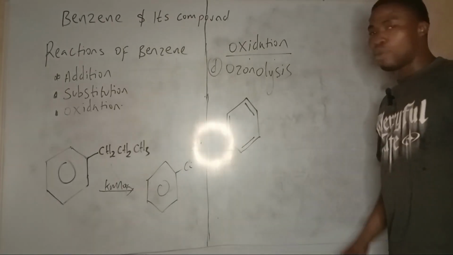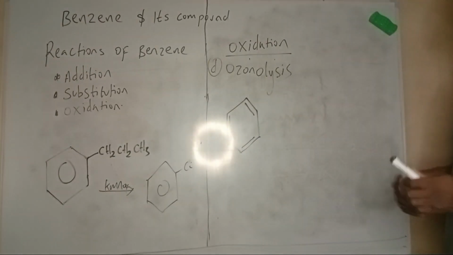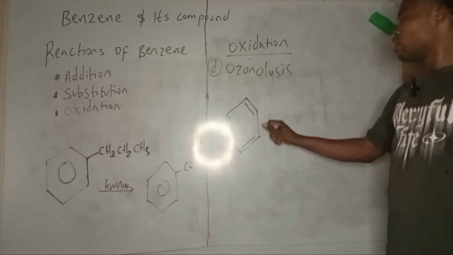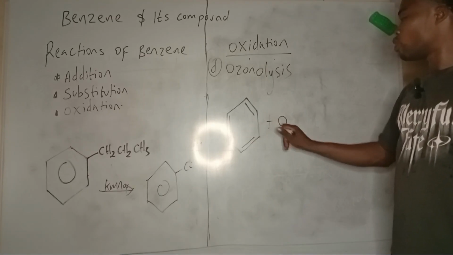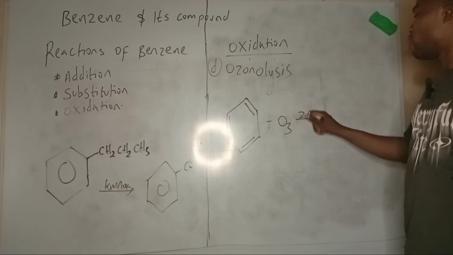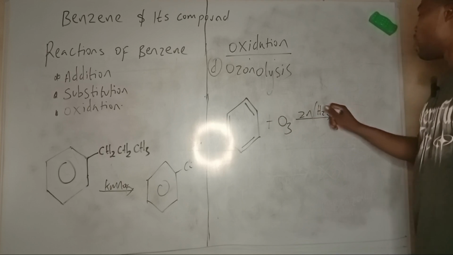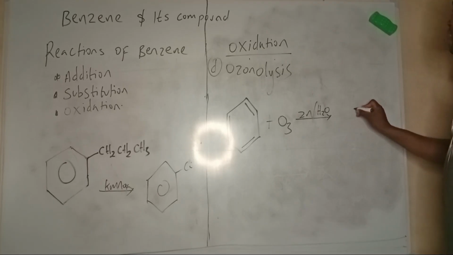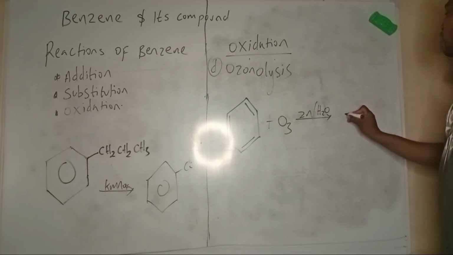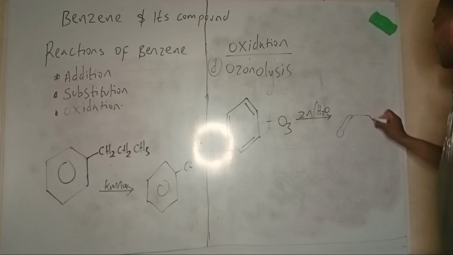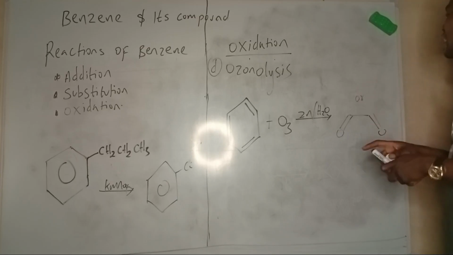If benzene reacts with ozone in the presence of zinc in reductive workup and H2O, you are going to get glyoxal. Glyoxal is a compound like this.